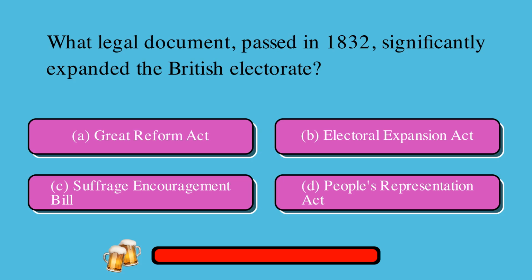Which legal document passed in 1832 significantly expanded the British electorate? Is it A. Great Reform Act or B. Electoral Expansion Act or C. Suffrage Encouragement Bill or D. People's Representation Act? The correct answer is A. Great Reform Act.